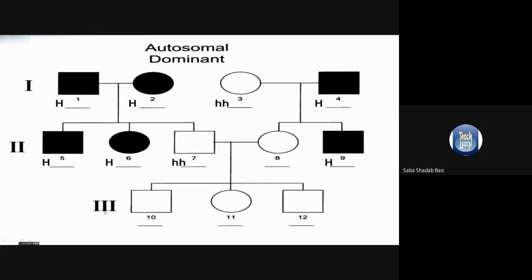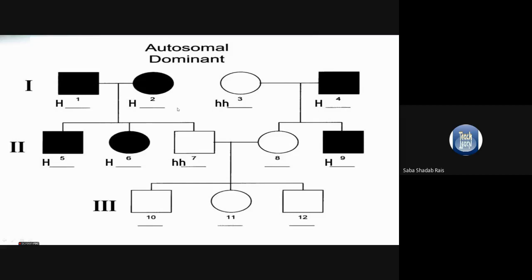I have taken here two families to help you understand better. In this case, when we are making a single pedigree, we always number 1, 2, 3, 4. You can see here both the parents are affected, male and female. Most of the children are affected, but here it is autosomal dominant, and I have written capital H and